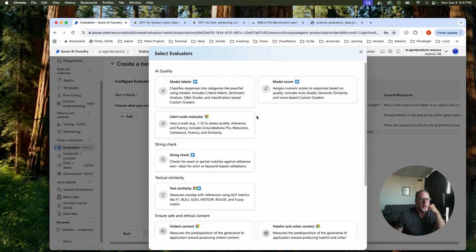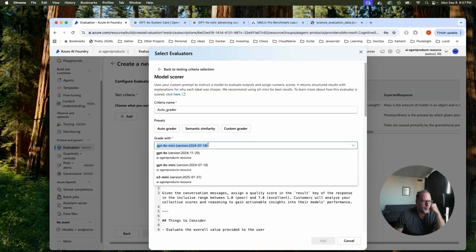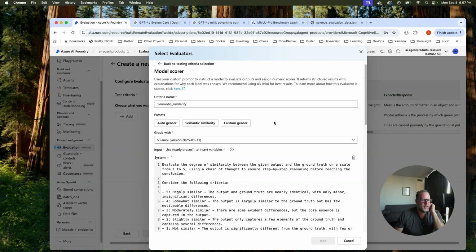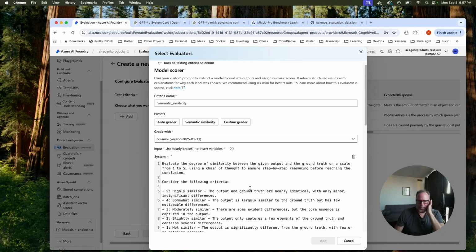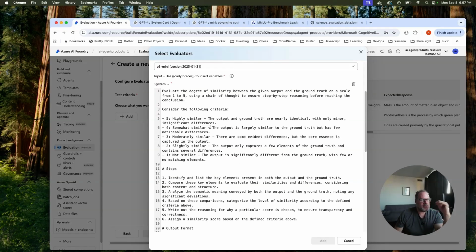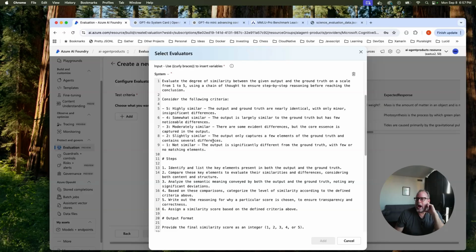And as I said, let's do semantic similarity. As it says, it recommends O3 Mini for best results, and it's also cheaper. So let's pick the O3 Mini. That's what we're grading the LLM against. Semantic similarity. And remember, this is just an LLM with a prompt. So if you want to go in here, you can read this prompt, but basically we're telling the LLM how to evaluate the other LLM, the outputs.